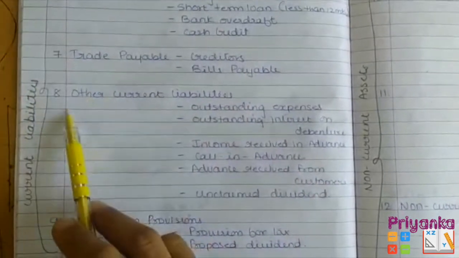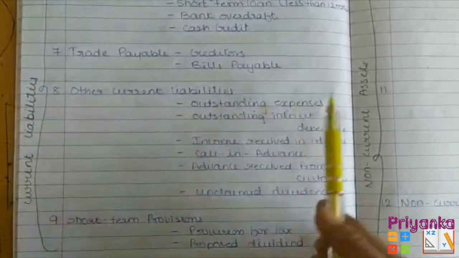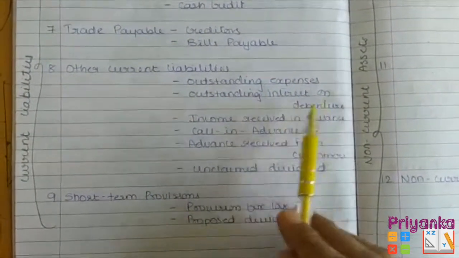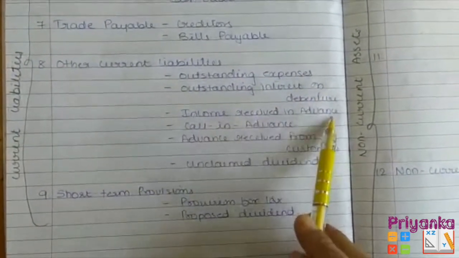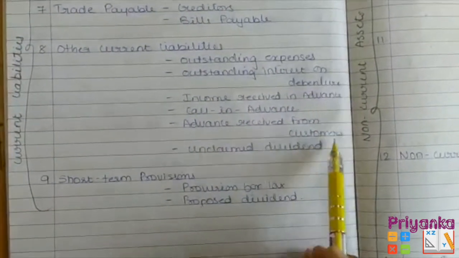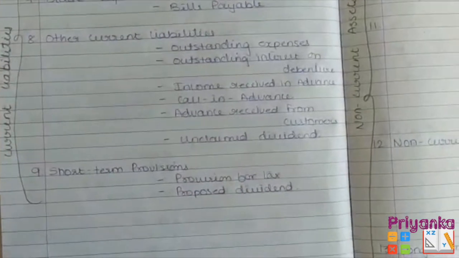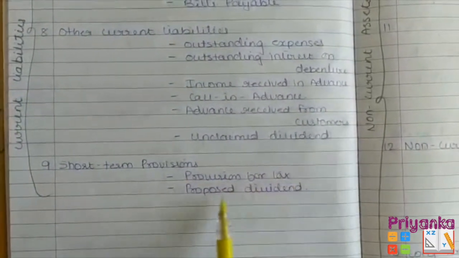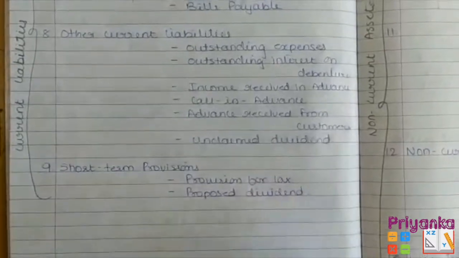That is the 7th point. And the 8th, where the other current liabilities are included: outstanding expenses, outstanding interest on debenture, income received in advance, calls in advance, advance received from customers, and unclaimed dividend. And in the short-term provision: provision for tax and proposed dividend.